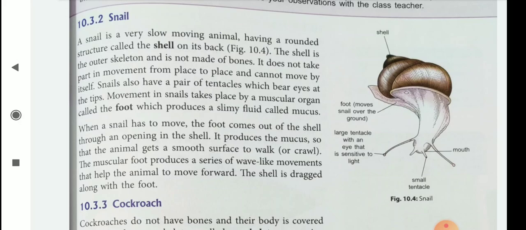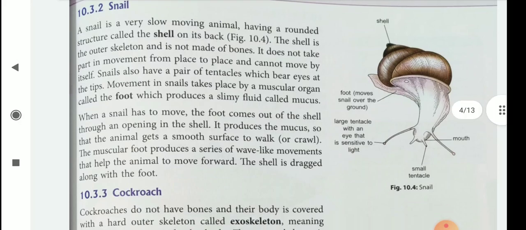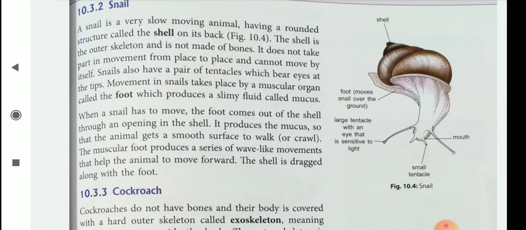It does not take part in movement from place to place and cannot move by itself. Snails also have a pair of tentacles which bear eyes at the tips. Movement in snails takes place by a muscular organ called the foot, which produces a slimy fluid called mucus.